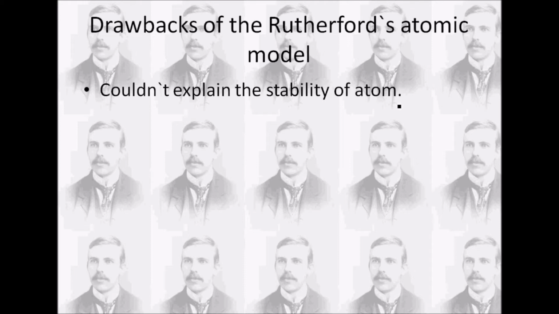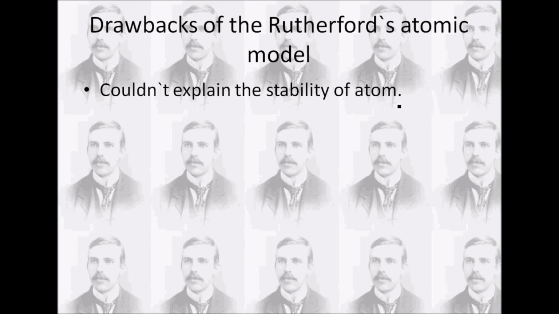The outward centrifugal force acting on the electron balances the inward centripetal force of attraction exerted on it by the nucleus. This accounts for the structural stability of the atom. But the Rutherford atomic model failed to explain the stability of the atom.